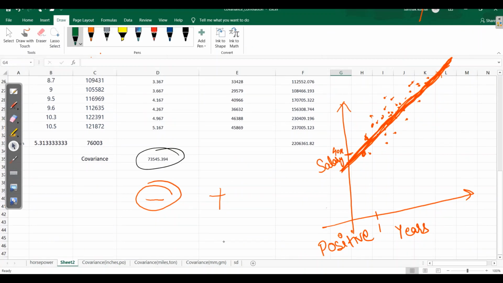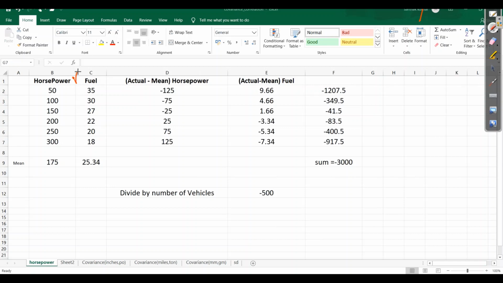Now let's see the other way. Here I have taken horsepower versus fuel, where horsepower is X and fuel is Y, and I did the same. When I plot this graph, for horsepower 50 cc we needed 35 liters of fuel, or I can say for a 50 cc Luna. Now if we come to 100 cc, even 150 cc scooties require 30 on average.